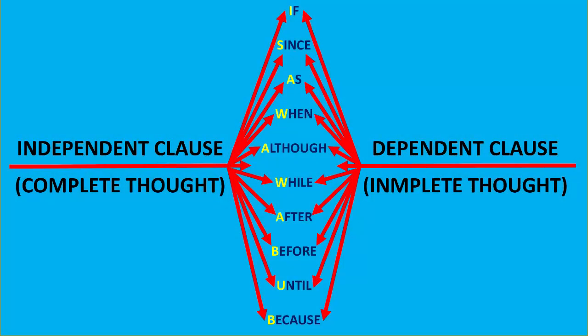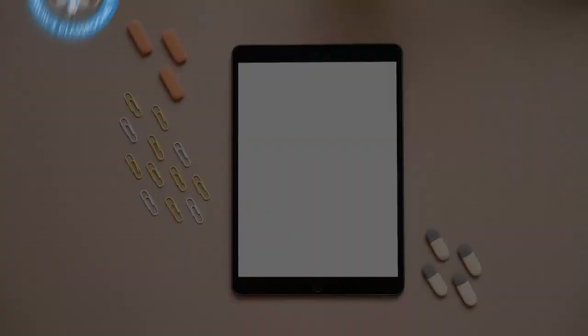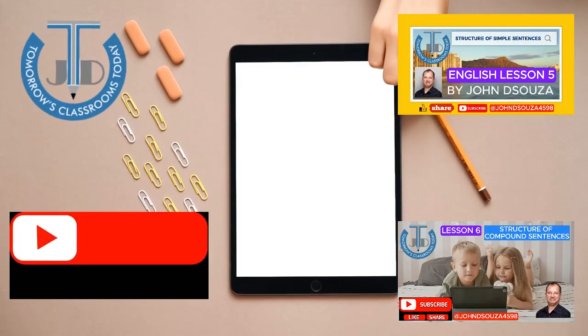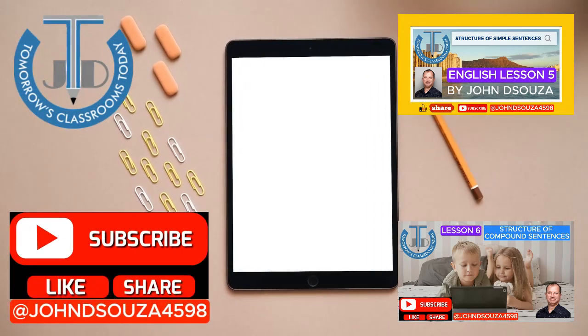In summary, a complex sentence comprises one independent clause and at least one dependent clause linked by subordinating conjunctions. I hope this clarification aids your understanding of complex sentences. Don't forget to revisit Lessons 5 and 6, which elucidate the understanding of simple and compound sentences.